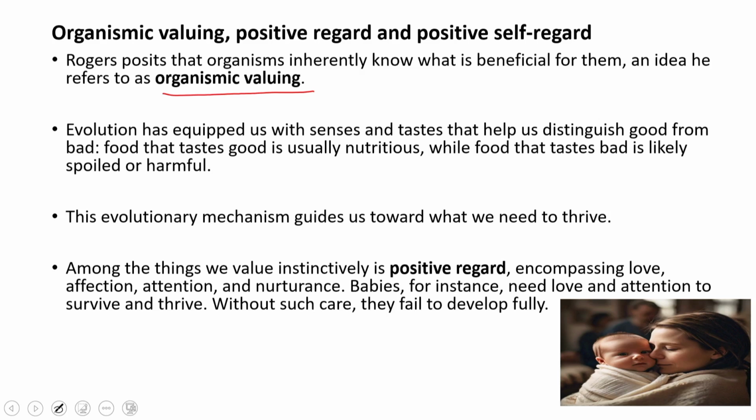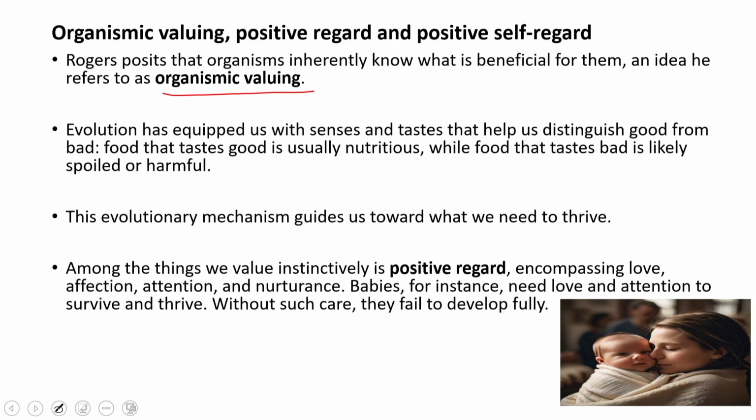For example, if you leave an animal in the forest, they will only pick those things which are good for them in terms of food. If you leave a cow in the grassland, they will only pick those grasses which are good for them. So, the evolutionary mechanism has given these propensities to know what is naturally good for them, and every animal knows what should be picked. They will not pick anything which is harmful for their system, they will only pick those things which are good for their system, or automatically they know that. So, that is called organismic valuing.